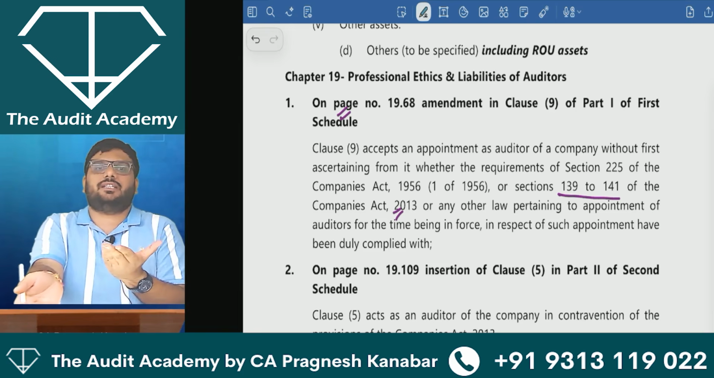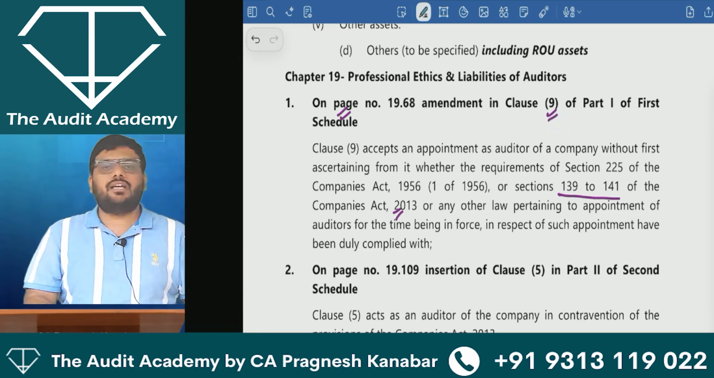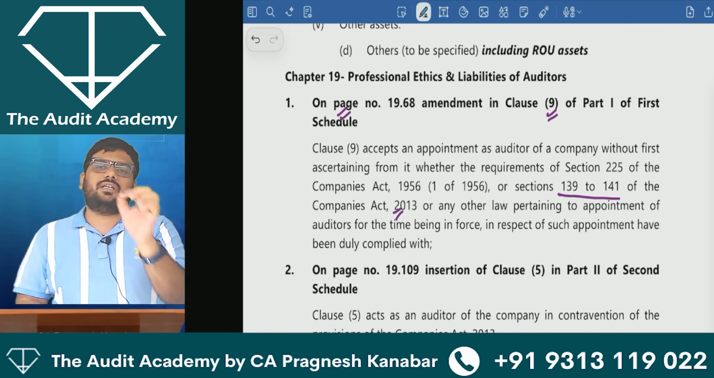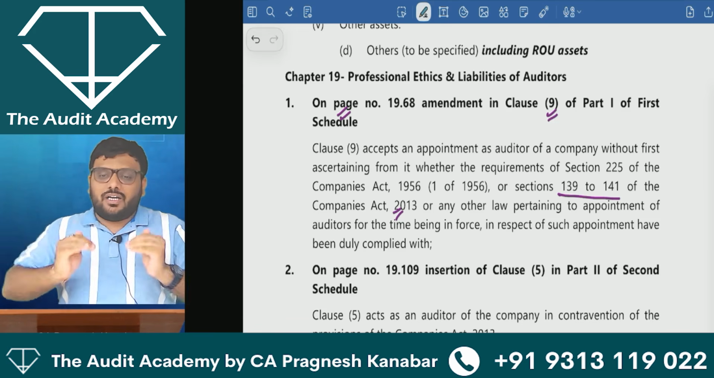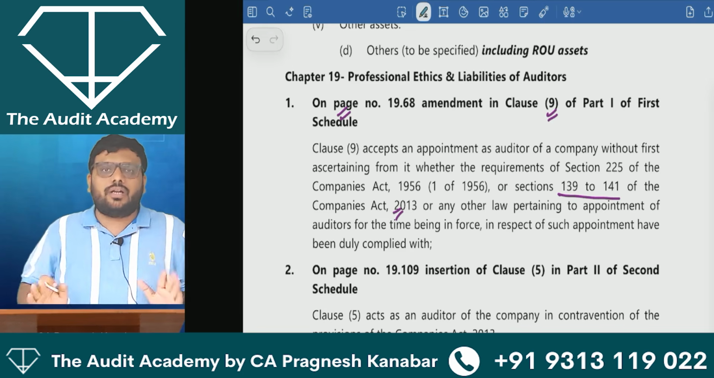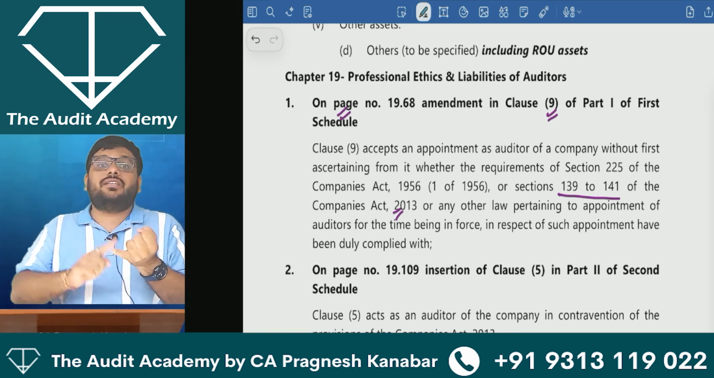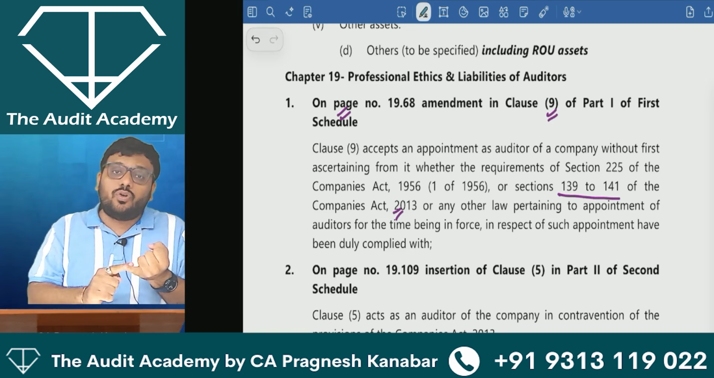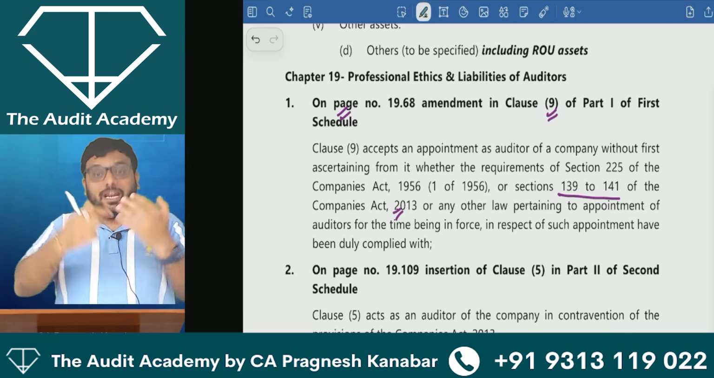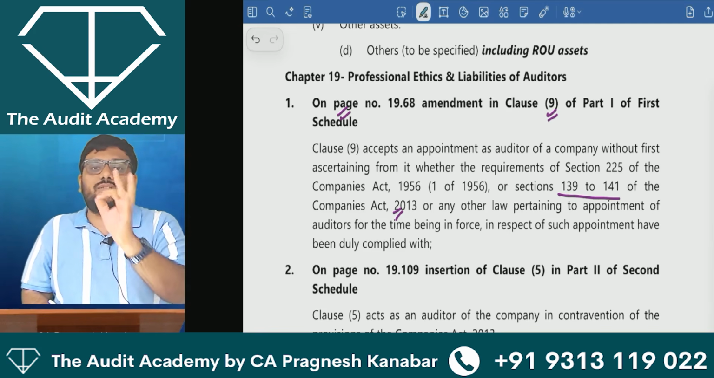So if you are not qualified, if you are disqualified as per Section 141, and you accept the appointment as an auditor of that company, then obviously you are violating Clause 9 Part 1 First Schedule, because the appointment will be invalid as per Section 139. Whenever you accept audit of any company, you have to be 100% sure that this is a valid appointment. Section 139: that the previous auditor, if he was removed or has resigned, that was also as per law. Section 140. And you yourself should be eligible, qualified and not disqualified, that is Section 141.